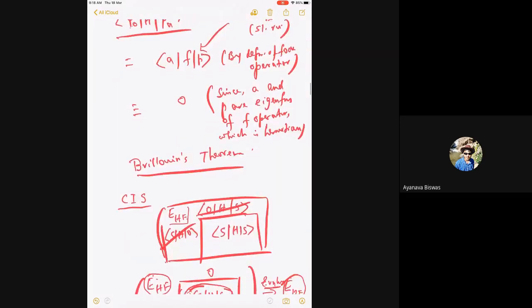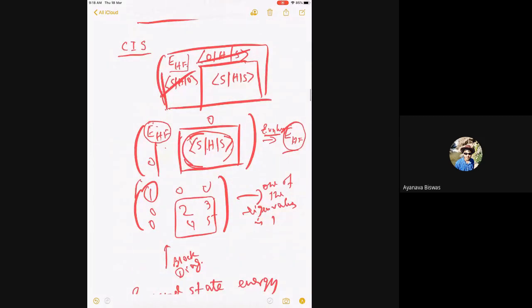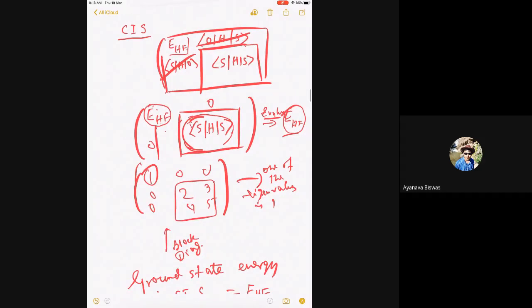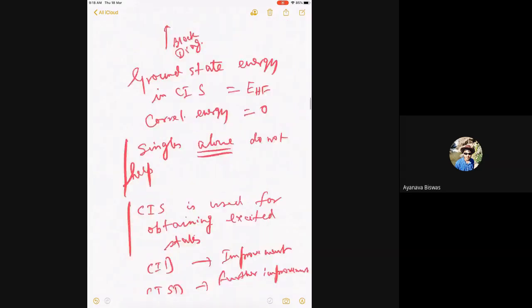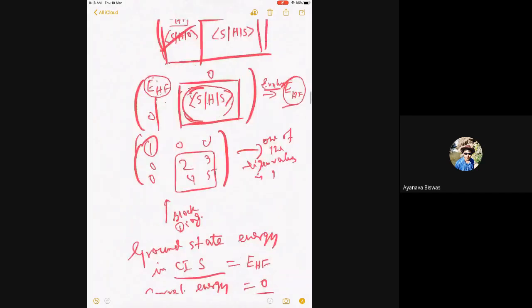Okay? All right. So if you do only CIS, then it's completely block diagonal, which means the Hartree-Fock will be one of the solutions, and this part will give you other excited state solutions. So ground state energy in CIS is Hartree-Fock, correlation energy is 0. So singles alone do not help for the ground state. So that's important. Let me write this for the ground state. Of course, for the excited states, you can do singles. So ground state essentially means one of the eigenvalues will remain unchanged. It was Hartree-Fock and then remains unchanged.